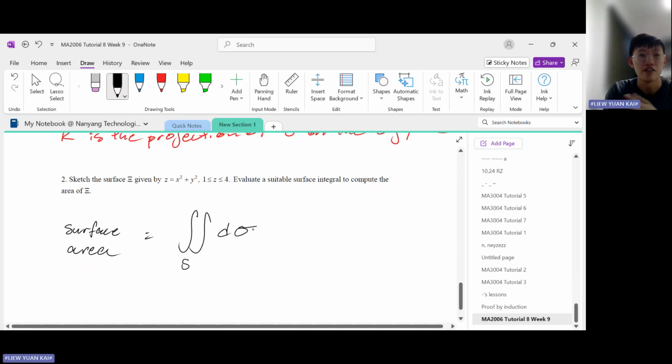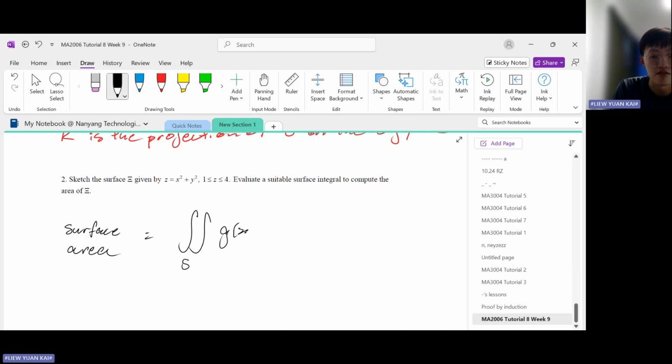Double integral over S of d sigma, like that. You notice that there's no G here, no G of x, y, z. There is no G here. So it's just like the surface integral formula, except there's no G. So how can we make sense of this formula?